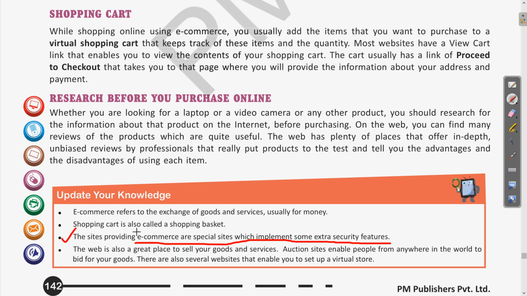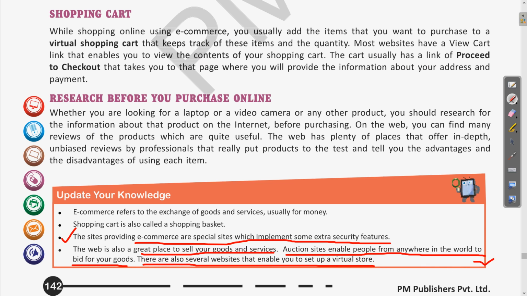Then the next point is, the web is also a great place to sell your goods and services. Auction sites: we have discussed that online auction is the consumer-to-consumer, C2C, business model. Auction sites enable people from anywhere in the world to bid for your goods. There are several websites that enable you to set up a virtual store.